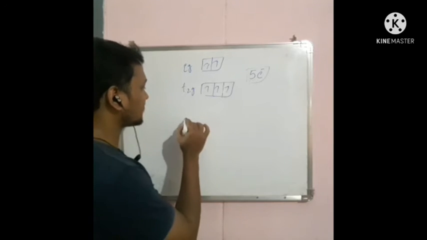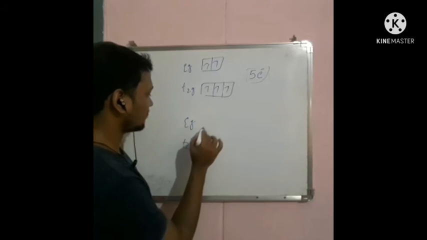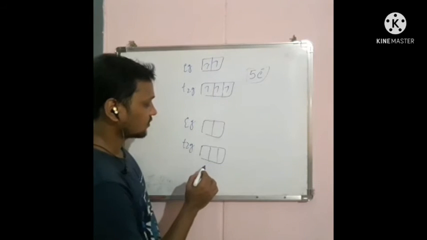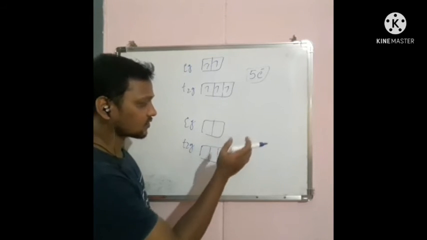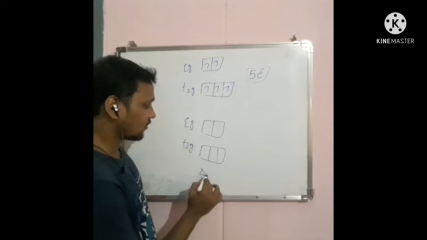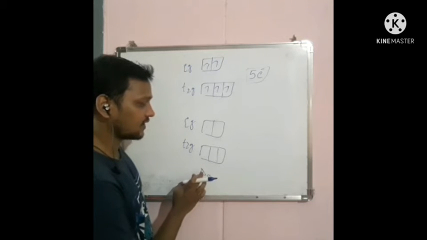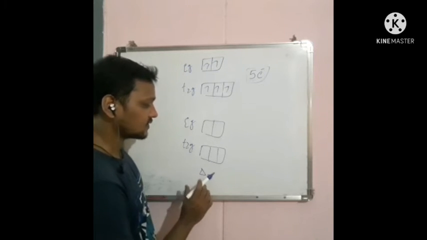If you take the case of a strong field ligand, Eg and T2g, same 5 electrons, when you fill the electrons in the presence of a strong field ligand in an octahedral complex, the delta O, the crystal field splitting energy value, increases.